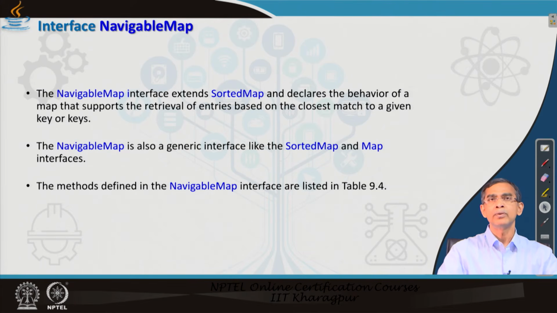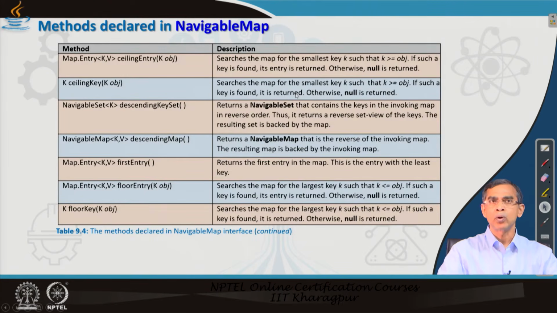So, there are a few methods which are in NavigableMap of its own. Here we have mentioned the methods. First of all, ceilingEntry and floorEntry are the two concepts used, that is, what will be the highest value and what is the lowest value. There is another method, descendingKeySet.